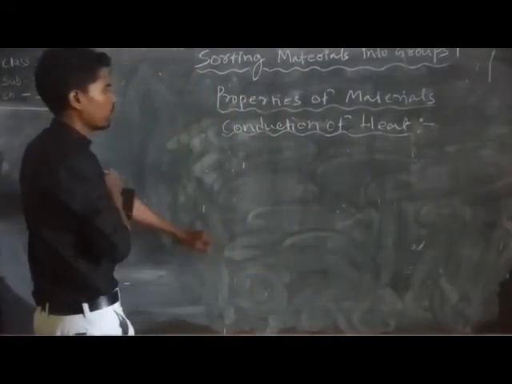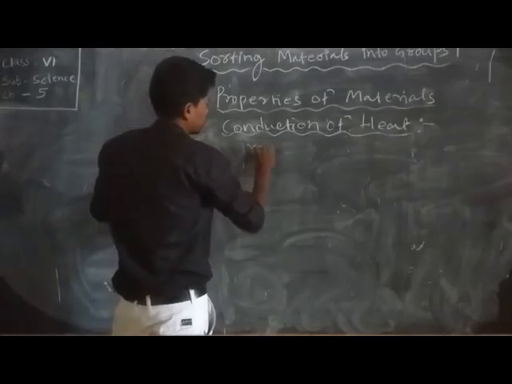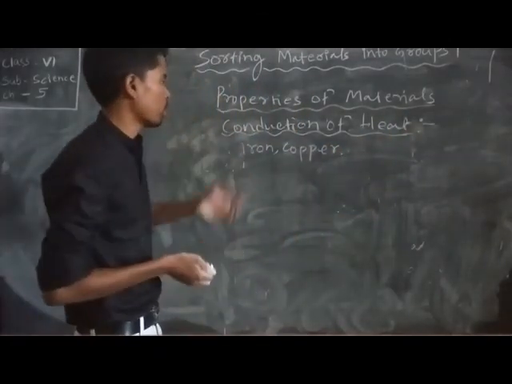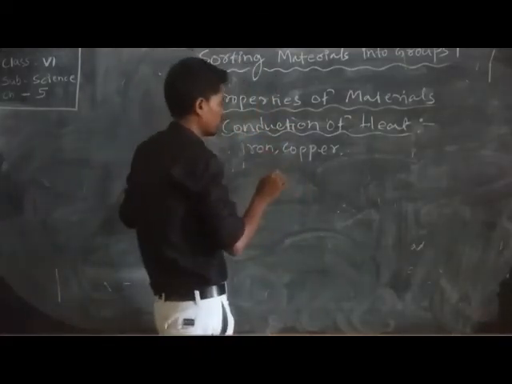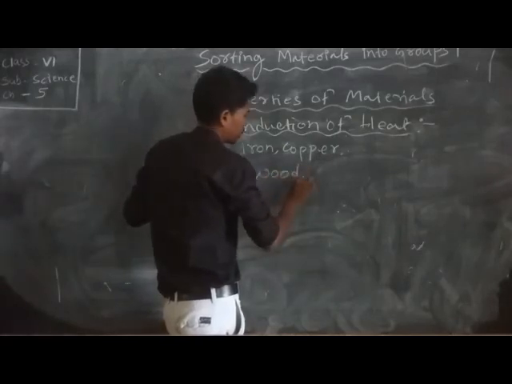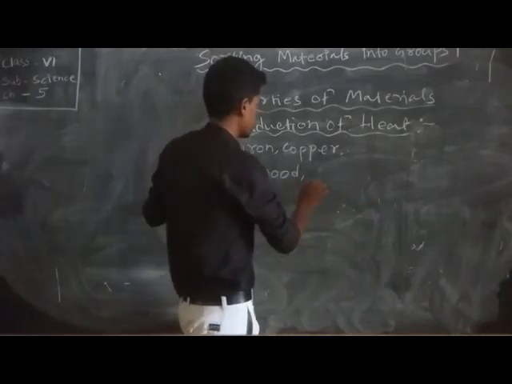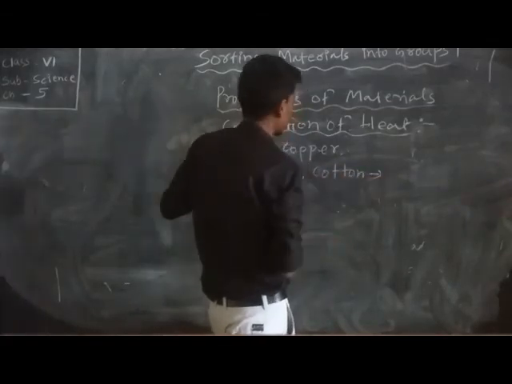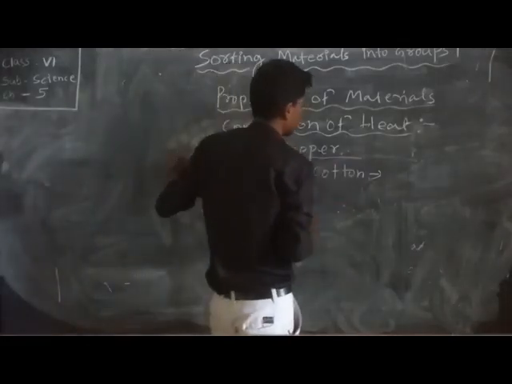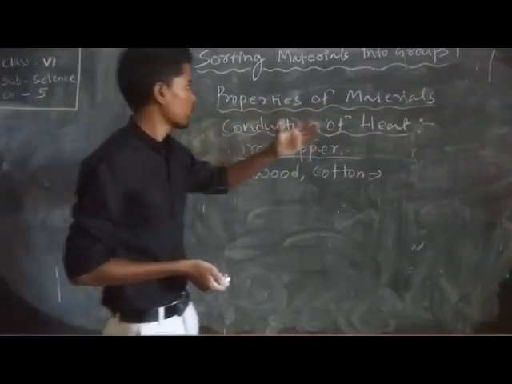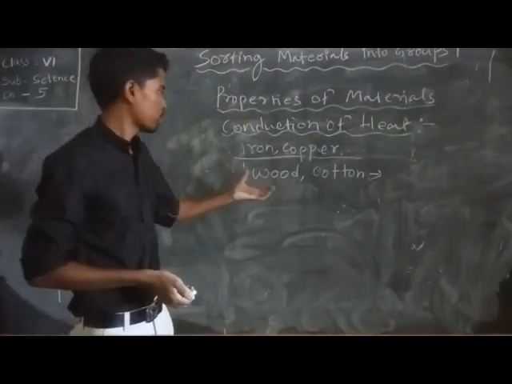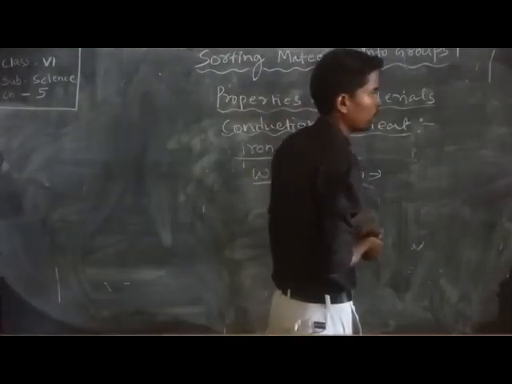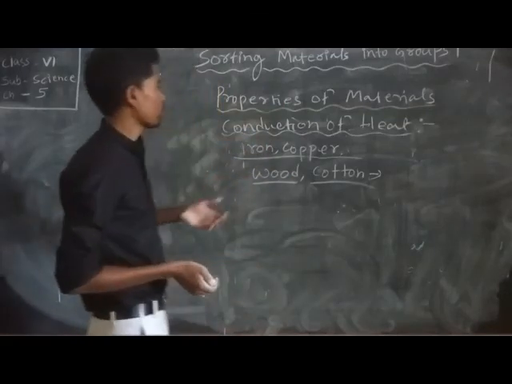Some, like iron and copper, are good conductors of heat. Other materials, like wood, paper, and cotton, are bad conductors of heat, which means they cannot conduct heat.